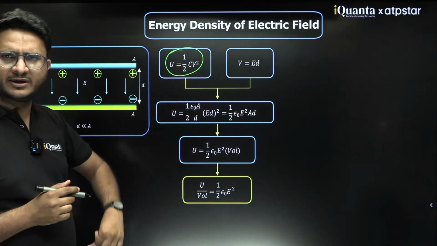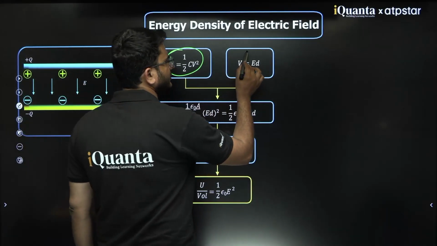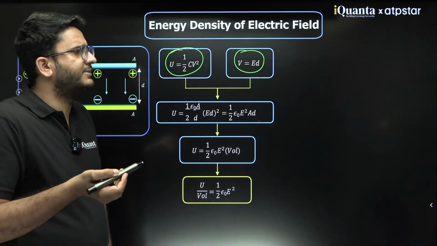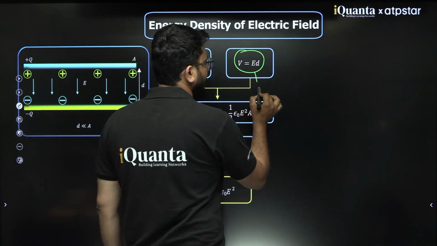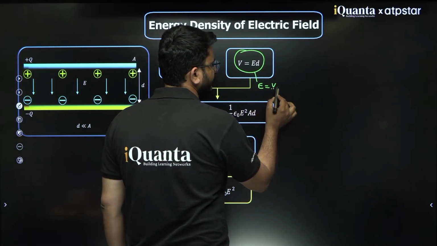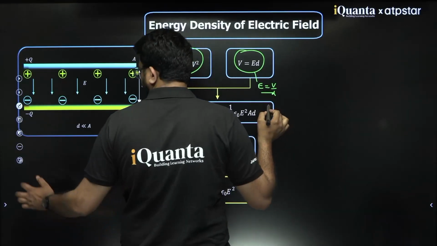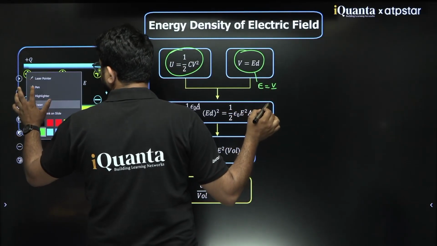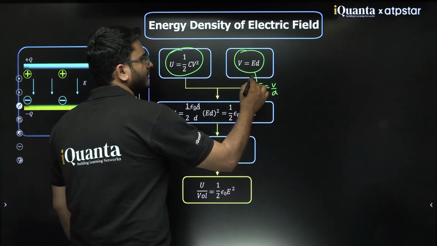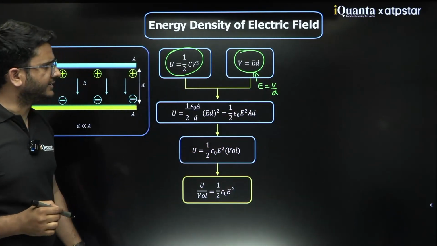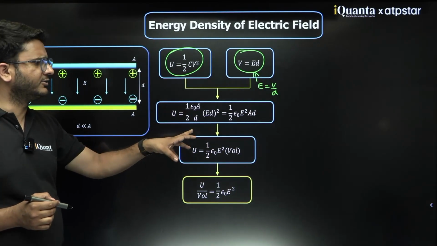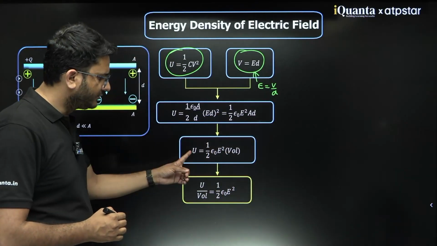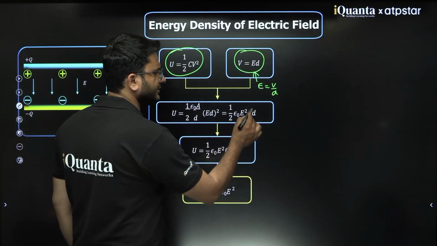is half C V square, and you also know the potential difference can be written as E into D, because E is V by D. Electric field is nothing but delta V by delta R. So once we are able to write this, we can use V equal to E into D. If you put the value here and the C value also, you will get half of epsilon naught E square A D. So if you closely look at this, what is the A D value?